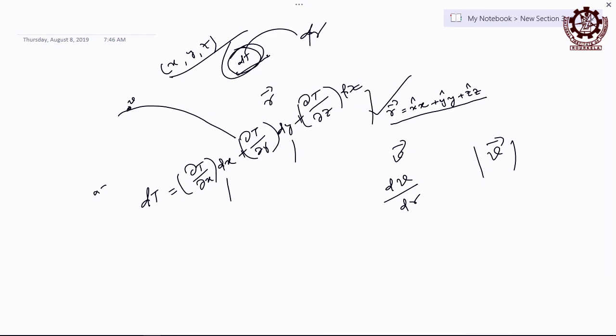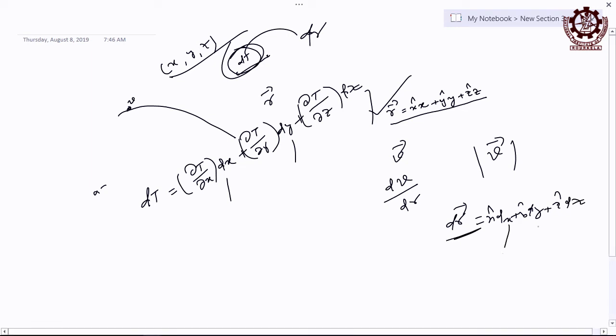The dr involves dx, dy, dz, because if you write the dr vector, what will you write? Suppose you write dr vector, then it is x cap dx, y cap dy, then z cap dz, or not. So this dr involves all 3 components, that is dx, dy, dz. Then your dt is expressed in terms of partial differentiation.